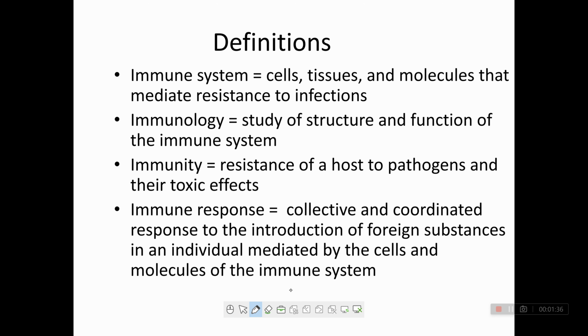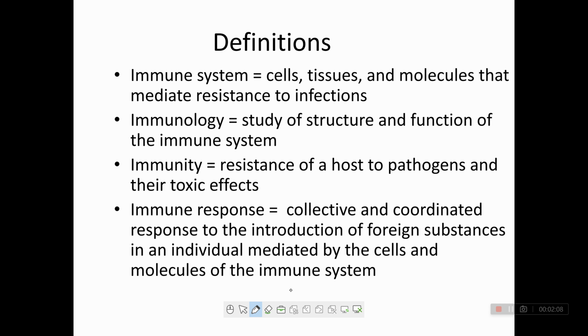Immune system. What is the immune system? In our body, the system which fights against infection is known as the immune system. What comes under this immune system? Which parts of our body fight against infection? Cells, tissues and molecules that mediate resistance to infection.